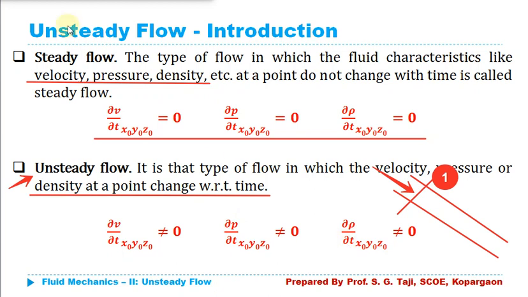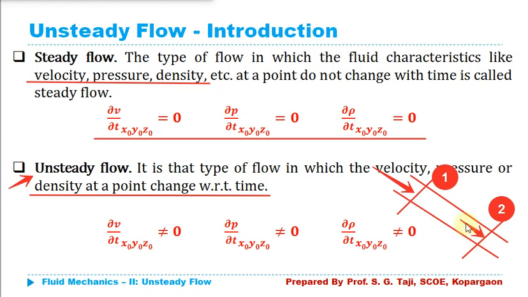In the case of uniform flow and non-uniform flow, I need to consider another section. Consider section 2, and I measure all those flow properties again at section 2 at the same time. I have found the velocity at section 1 at 6 a.m. as 4 meter per second, and at section 2 at the same time, 6 a.m., also 4 meter per second.